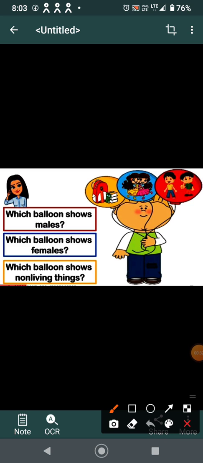Which balloon shows males? Now here are three balloons and this is a balloon man. You have to tell me which balloon shows male. Yes, very good. Red one. This is male. Which balloons show female? Yes, very good. This is female. Which balloons show non-living things? Very good. This one. So now can you guess the topic?